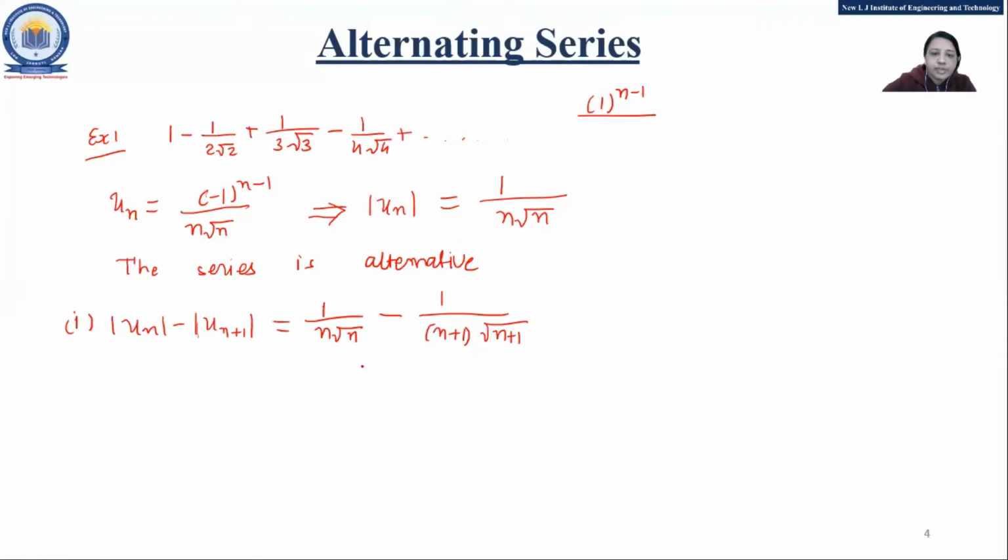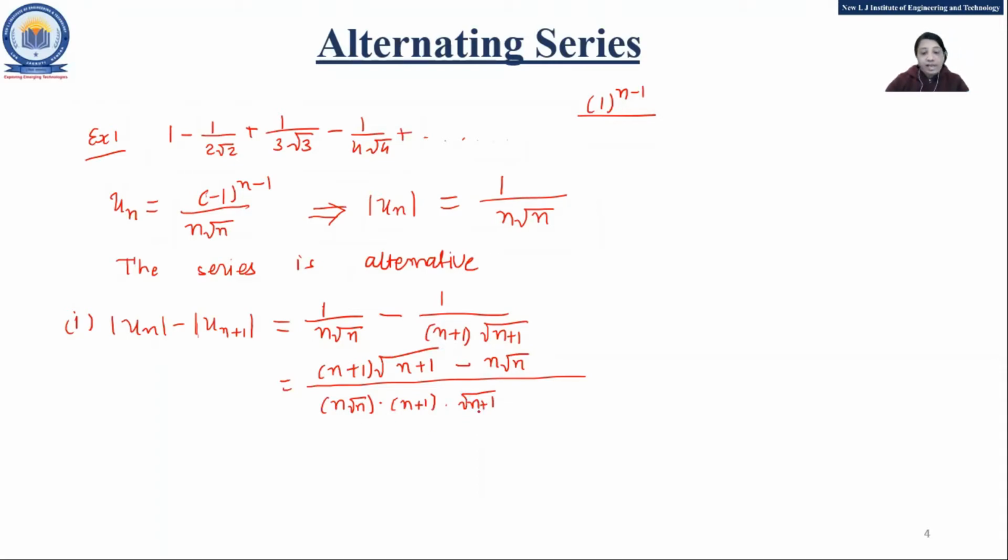Now, the value of this, is it greater than 0 or not? That we are supposed to check. So n plus 1 under root n plus 1 minus n root n, upon n root n into n plus 1 into under root n plus 1.